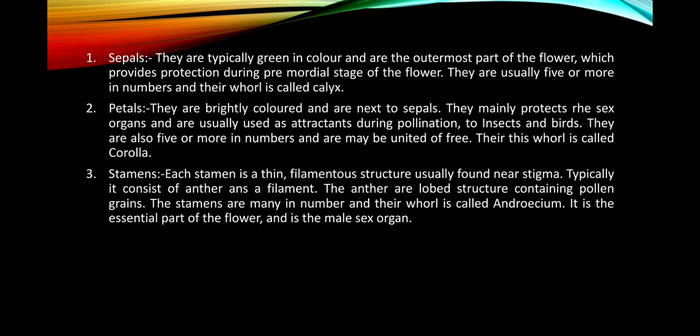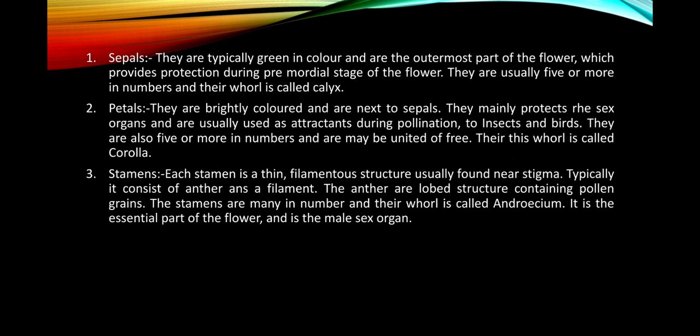The petals are brightly colored, and they mainly protect the sex organs and are usually used to attract insects and birds. They act as an attractant, and they are also 5 or more in number, and they may be united or free, and this whole is called the corolla.